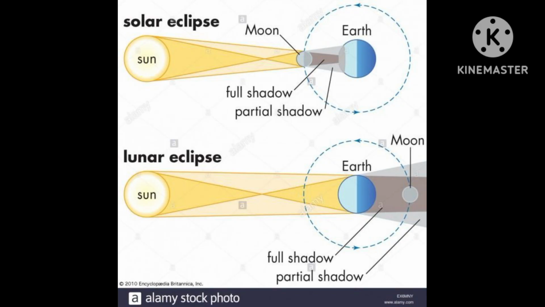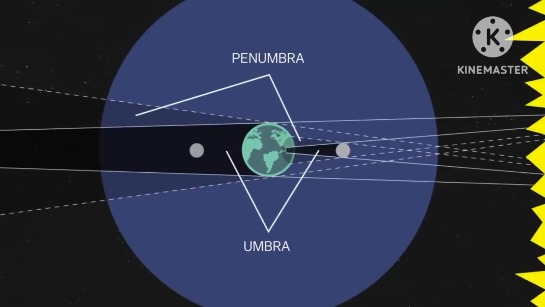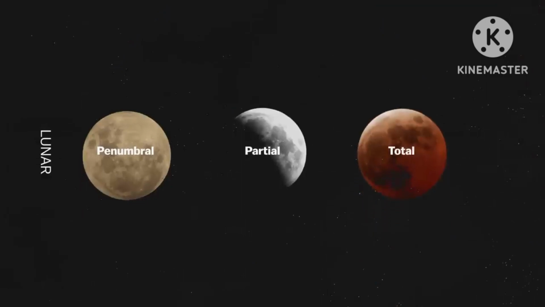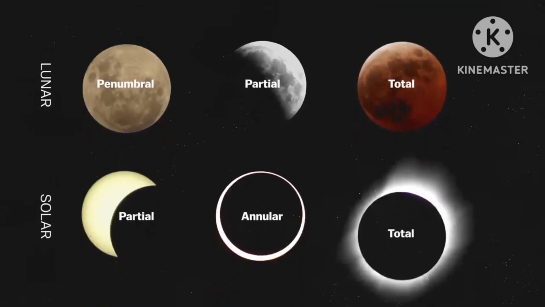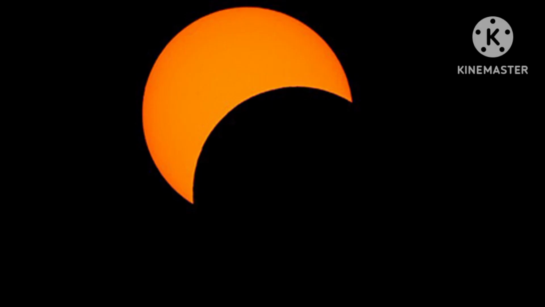If the moon is too far from the Earth, its apparent size is not large enough to conceal the sun completely. If the moon is not at the correct distance from Earth in its orbit, or if the viewer is standing outside the umbra of the moon's shadow, the eclipse is referred to as a partial or annular eclipse, during which the view of the sun is only partial. This image shows a partial or annular solar eclipse where the sun is only partially obscured by the moon.